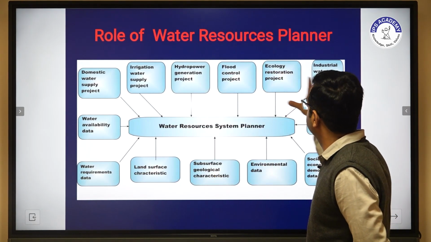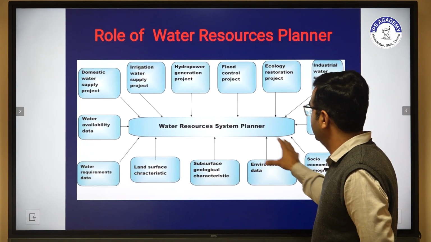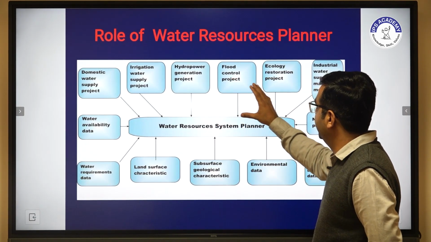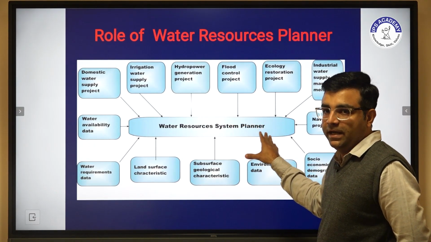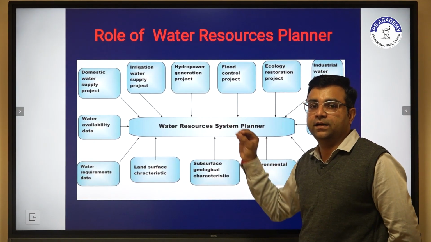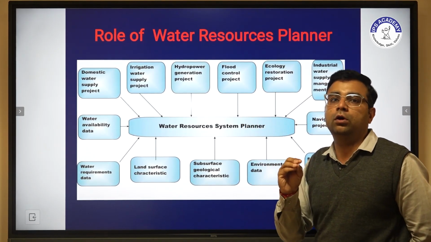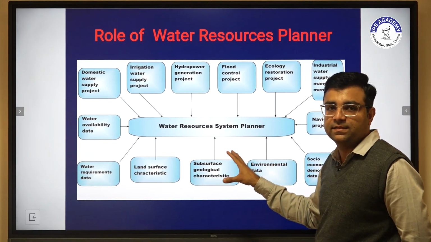All these tasks we have to manage in one system, as a water resource system planner. So the basic role of a water resource engineer is to plan this system.